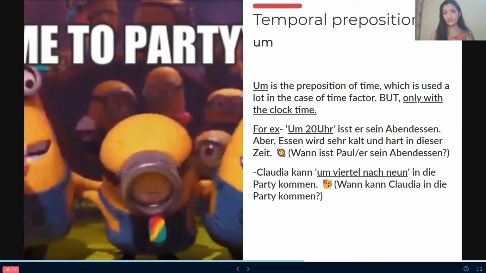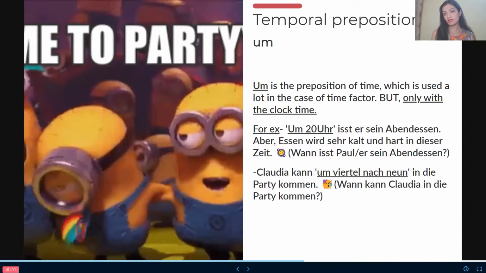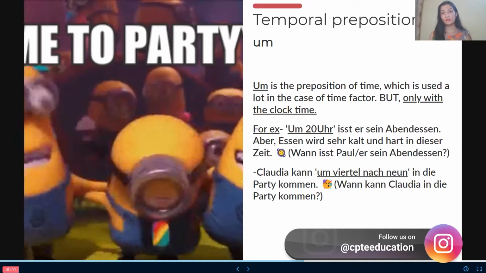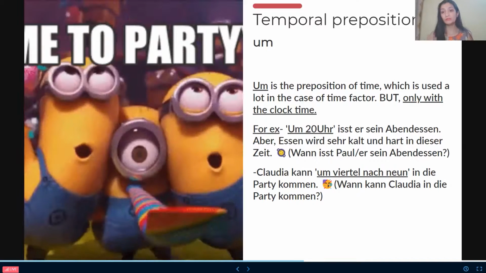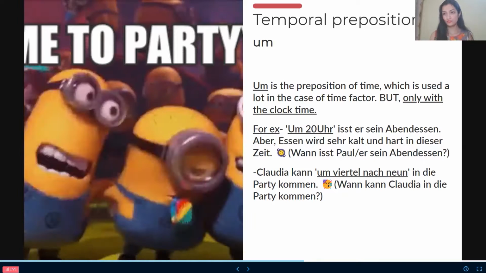Okay. Second, Claudia kann Viertel nach 9 in die Party kommen. So people, I hope you remember, we have done that before. Viertel nach 9 is the informal time, 15 minutes after 9, or we can say 9:15.